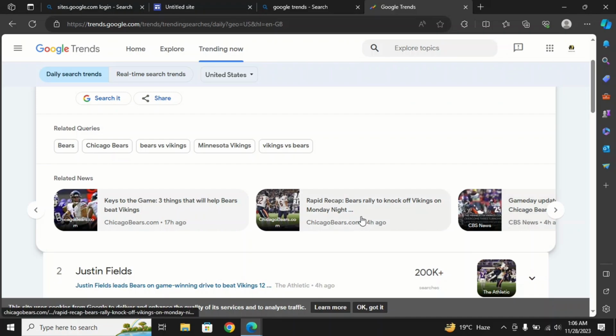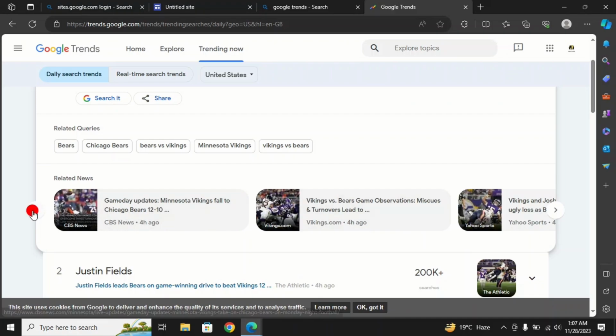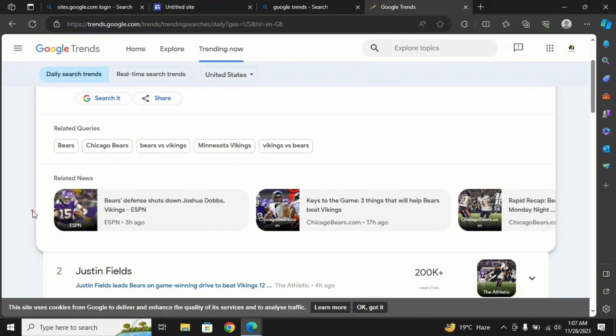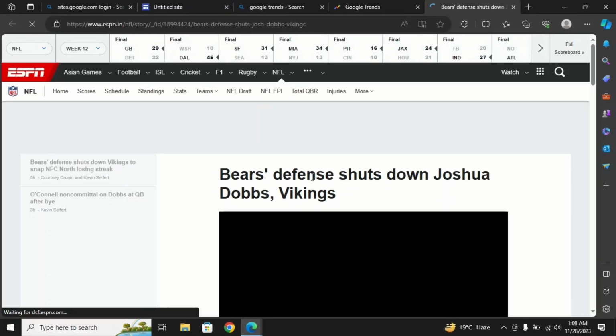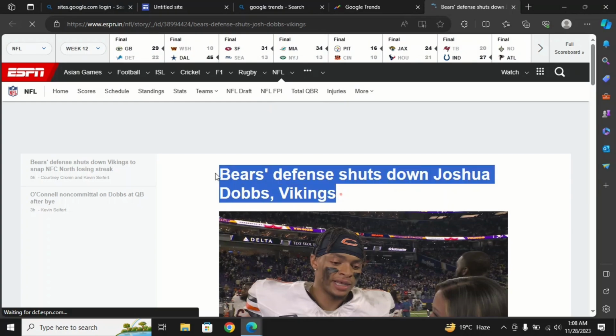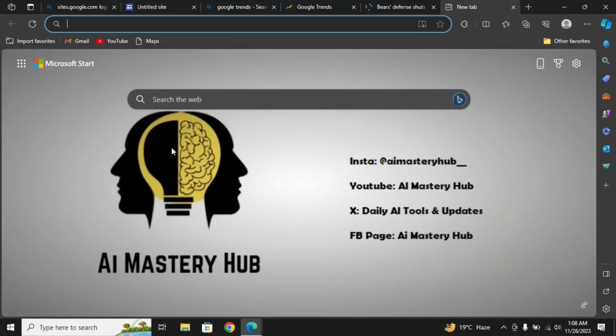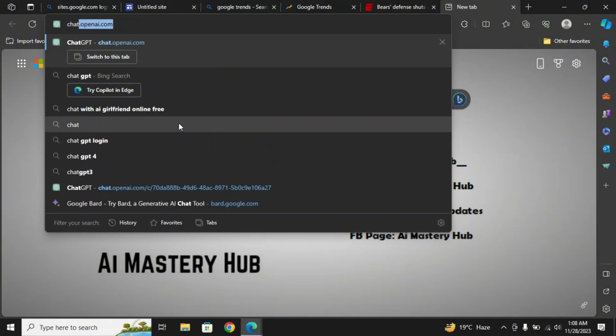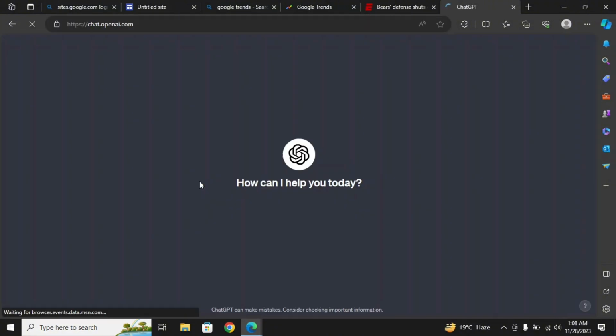We can also select any of the articles from here. So you just click the first one. So here we are, just copy the title of this article and then head over to ChatGPT.